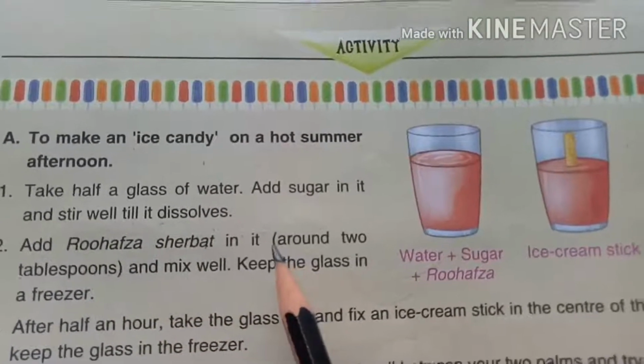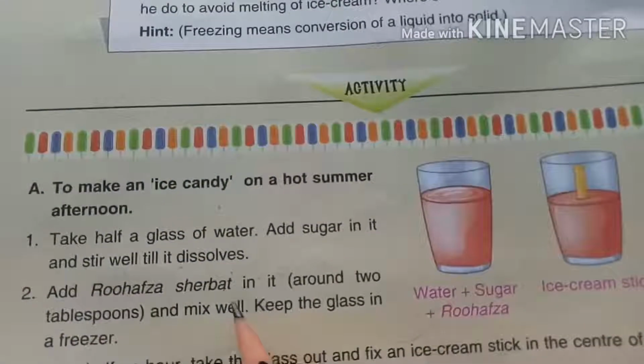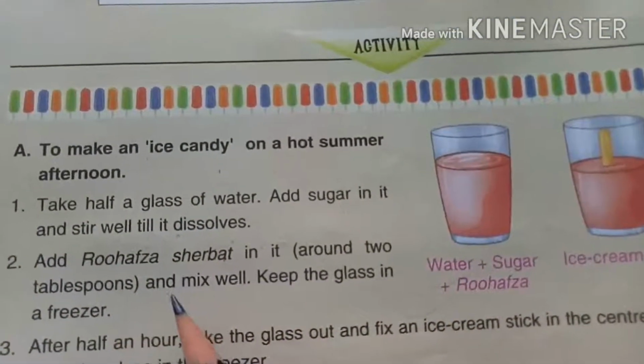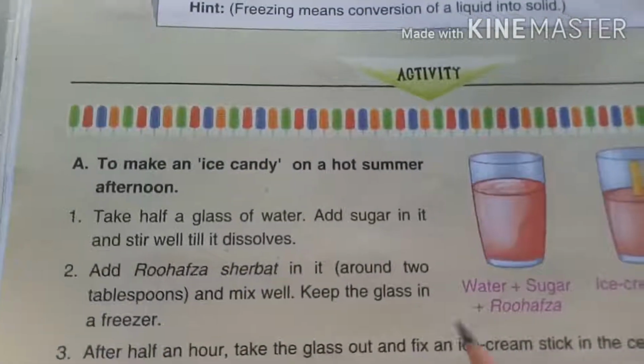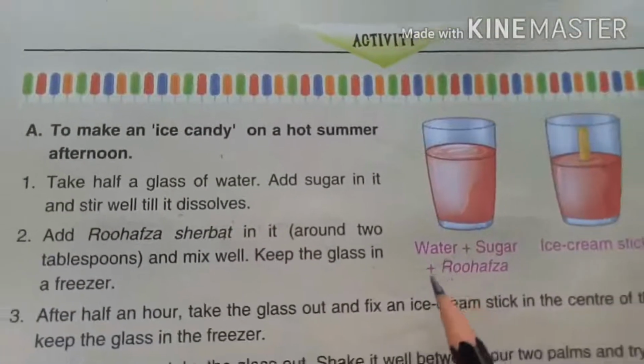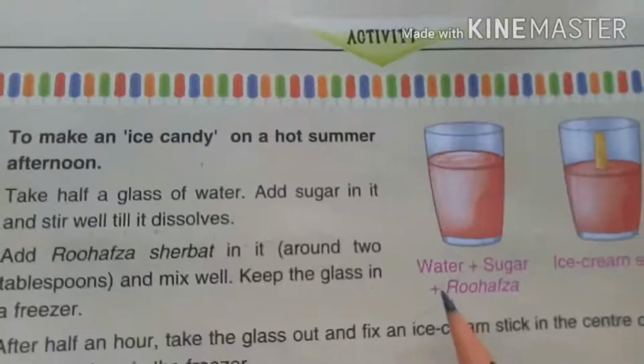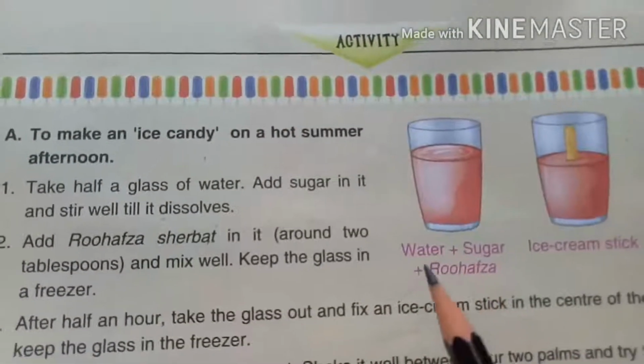That means liquid, I hope so. Sarbat, take 2 tablespoons and mix it well. Keep the glass in the freezer. So what do you have to do, children? You should take half glass of water, add sugar